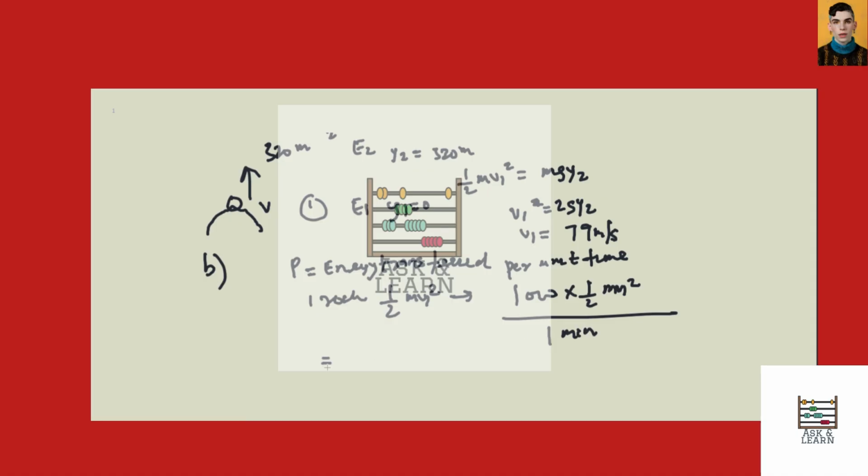So therefore, the answer is 1,000 times half times 450 times 79.2 divided by 60 seconds. That should give you 2.4 times 10 to the power of 7 watts. So that's the power output.